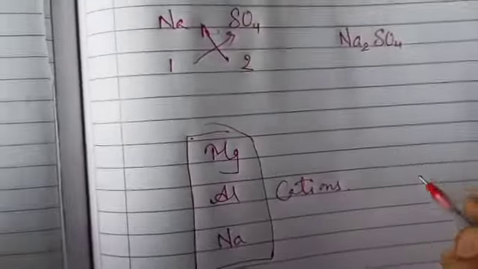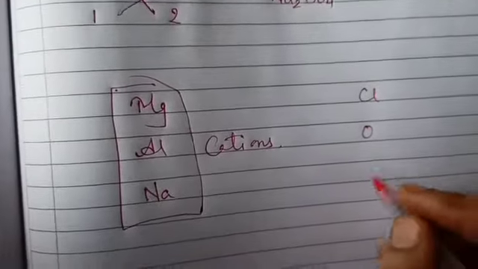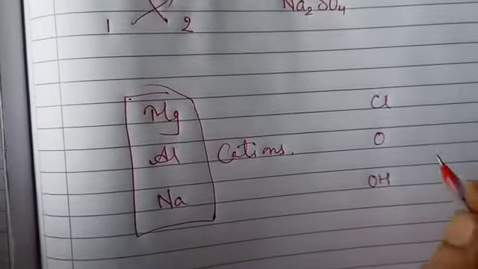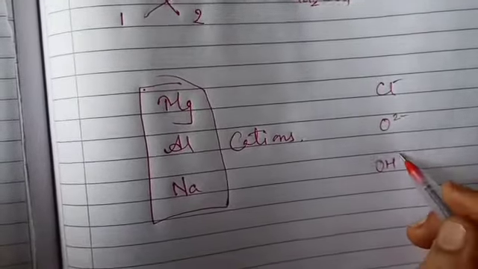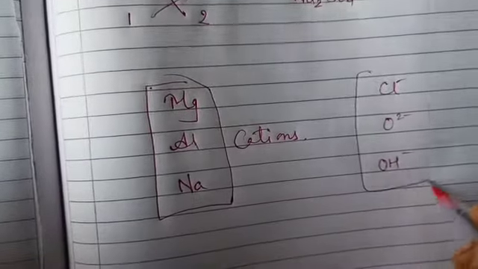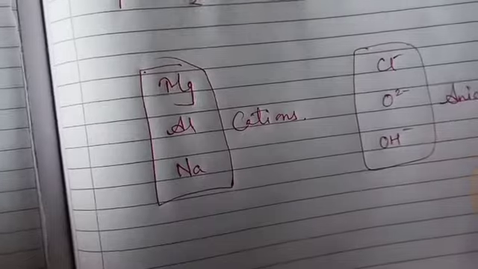And dear students, I am also giving you the anions, that is Cl ion, oxygen, then also you can take OH ion. Okay, Cl is minus, O is 2 minus, OH is 1 minus. So this you can go for taking, and that is your anion.